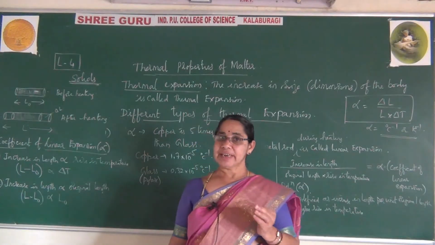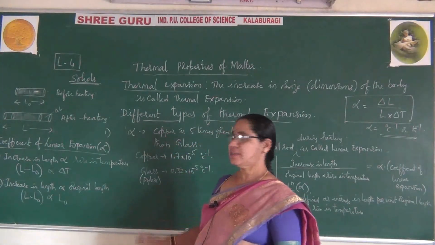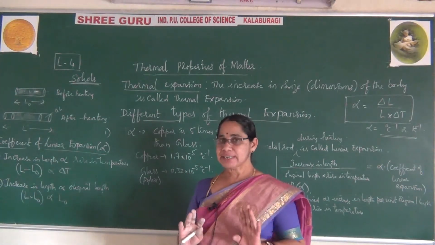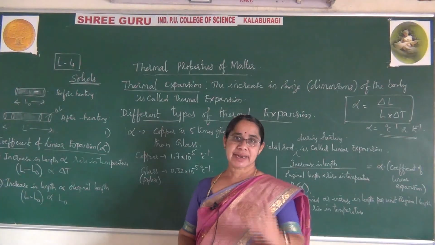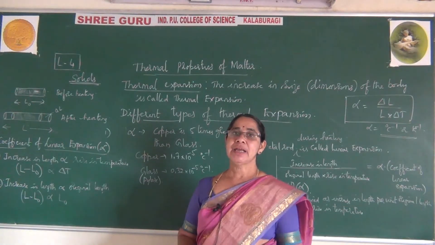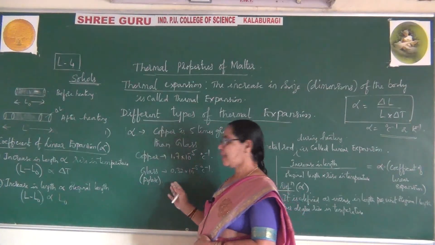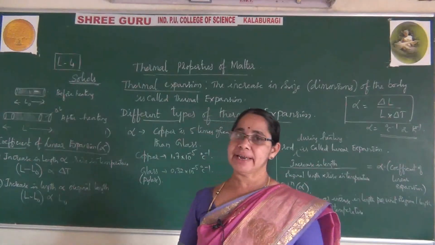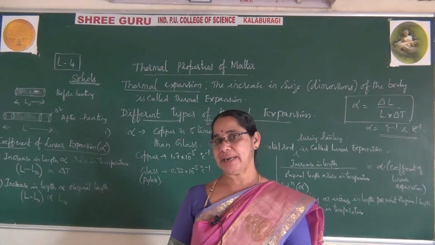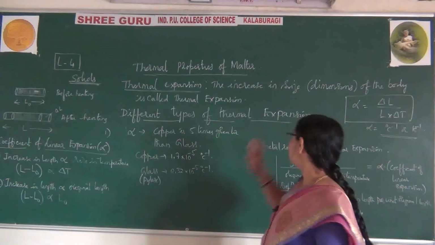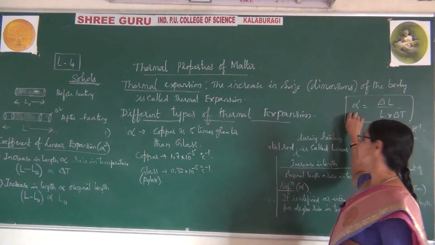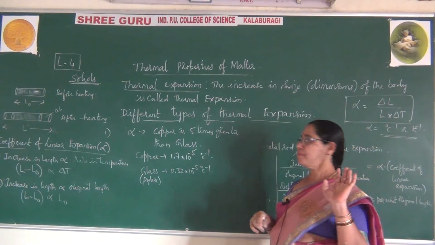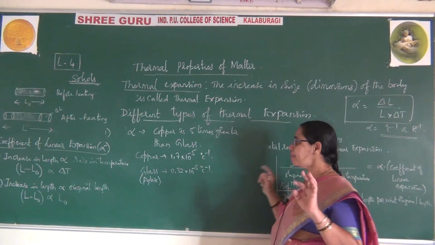explain area expansion in a very simple way, because if you understand correctly what you learned today, the next class will be very simple. The same concepts I'll explain, but I give different symbols for area expansion and cubical expansion, and the formula remains the same type, but slightly different. The SI units are the same.